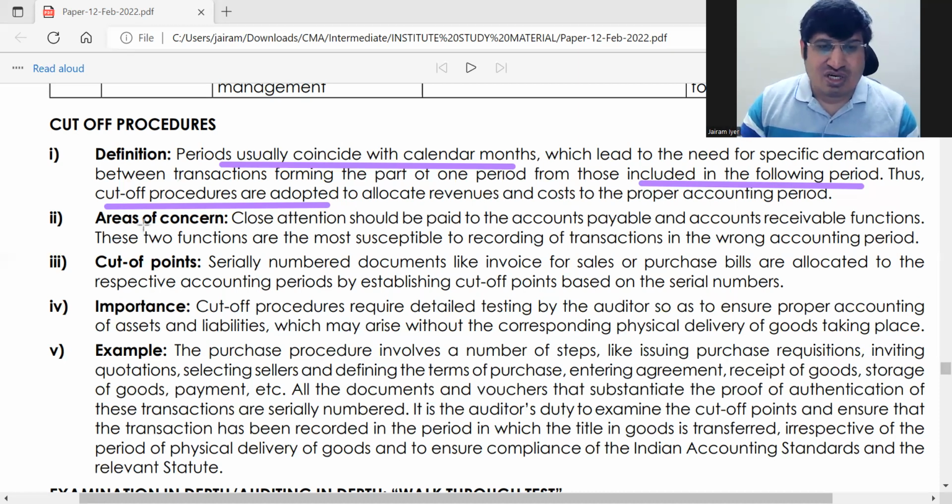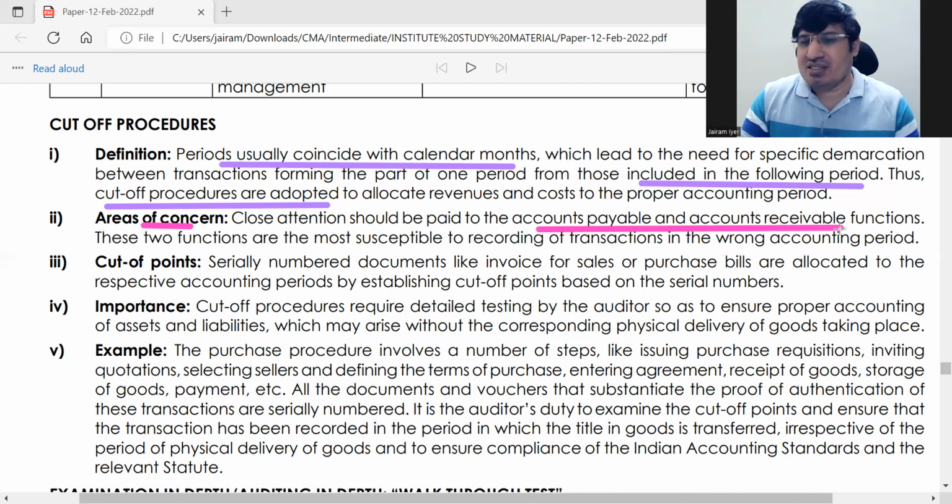So here what is the main area of concern? Accounts payable and accounts receivable. This is accrual basis में you have accounts payable, which is your creditors, and accounts receivable, mainly your debtors. It is here that you know how much amount you are carrying forward to the next period, because it is not getting exhausted in the same period.